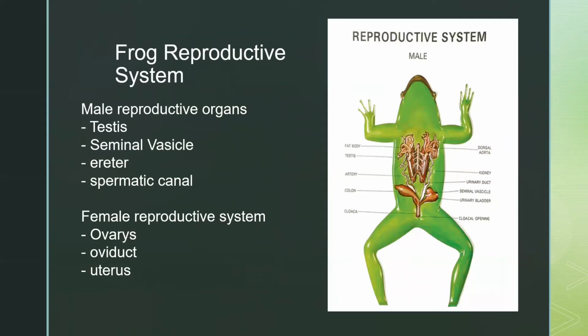This is the frog reproductive system. For the male reproductive organs, it has testes, seminal vesicle, an ureter, and a spermatic canal. And in the female reproductive system, she has ovaries, an oviduct, and a uterus.